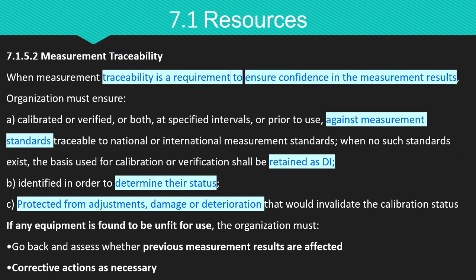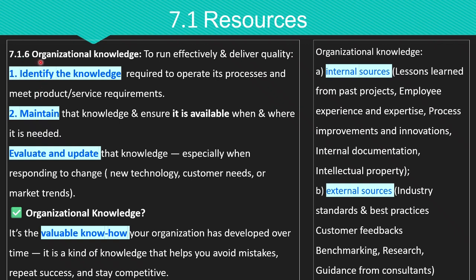The sixth specific requirement under resource is organizational knowledge. To run effectively and deliver quality, your organization must identify the knowledge required to operate its process and meet the product or service requirements. Second, your organization must maintain that knowledge and ensure it is available when and where it is needed. And third, your organization must evaluate and update that knowledge continuously, especially in response to changes such as new technology, evolving customer needs, or market trends. For example, a company should update the skills of staff when new software is introduced.